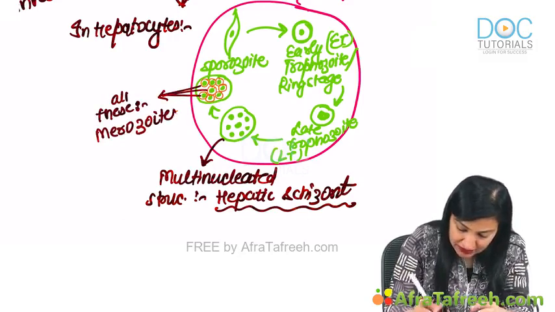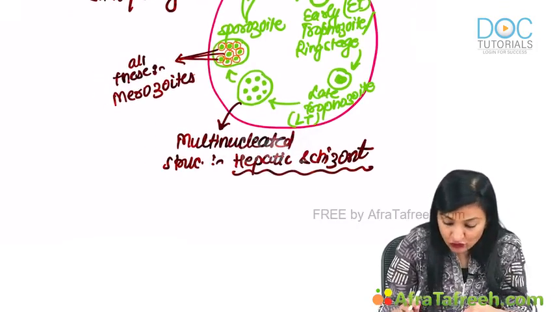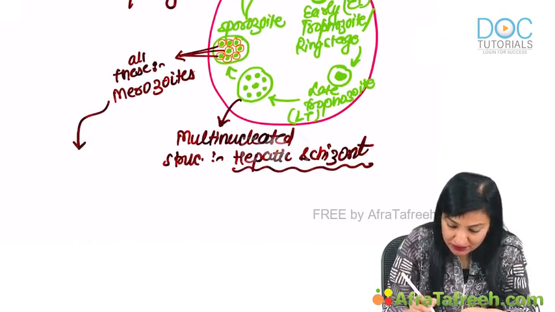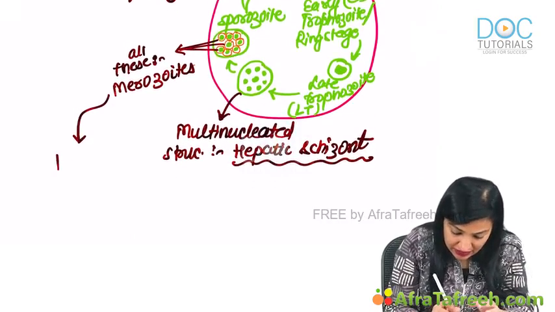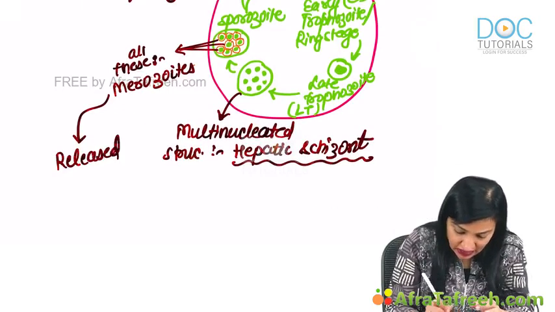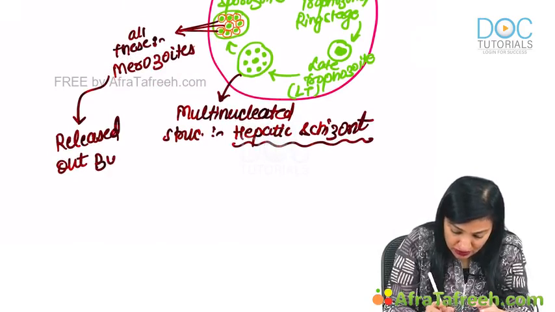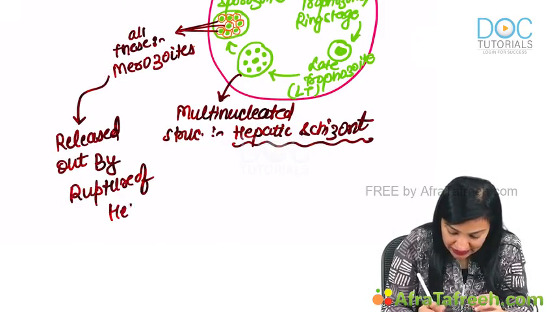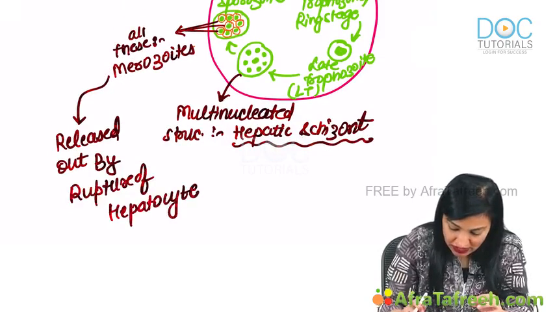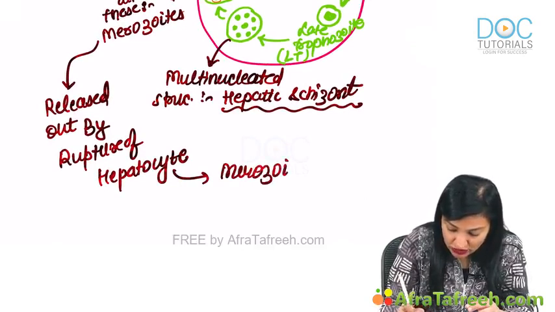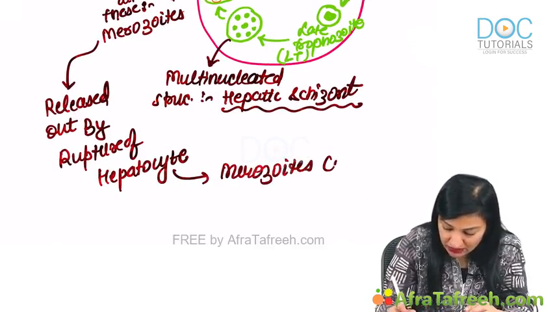The moment merozoites are formed, they will be released out by the rupture of the hepatocyte, and the merozoites are now going to circulate in the bloodstream.